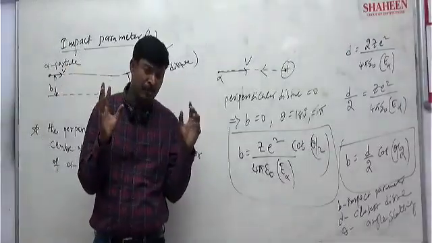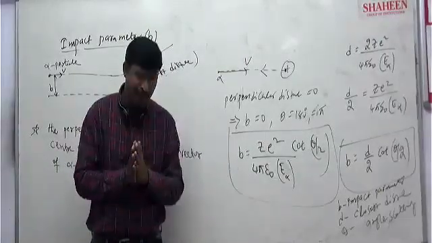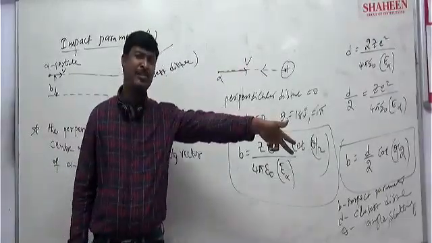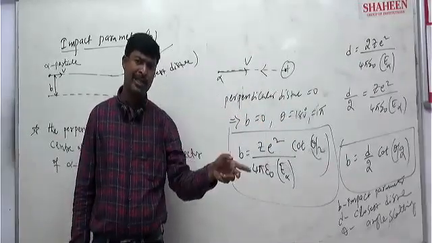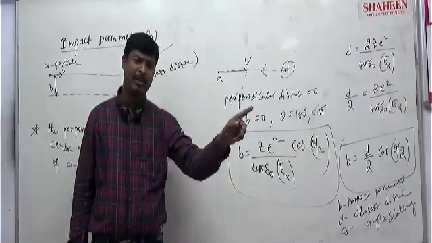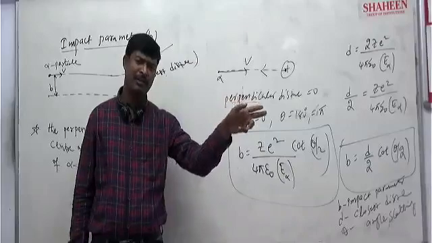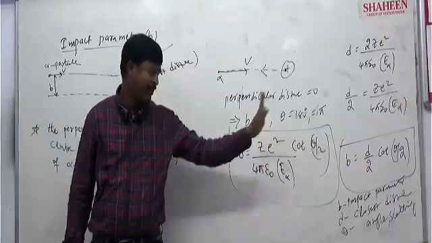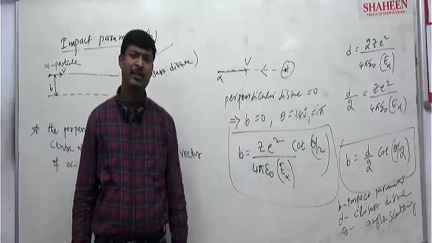The closest distance of approach you can calculate by equating the initial kinetic energy of the alpha particle to the potential energy of the system: 2E into ZE by 4 pi epsilon naught into R or D equals 1 by 2 M alpha V alpha square. If you equate it, you will get D. Then once you get D, the impact parameter you can easily calculate.